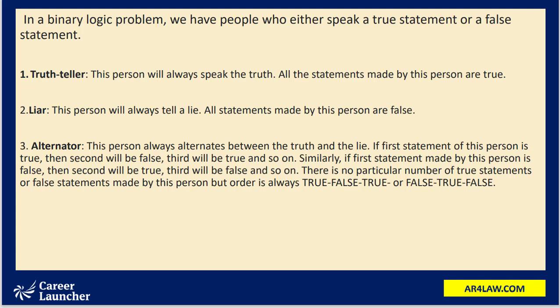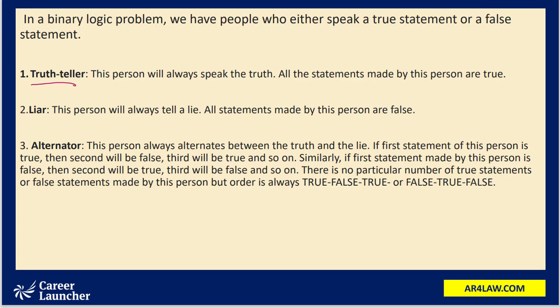The first kind of person is called a truth teller. This person will always speak the truth. All the statements made by this person should be true. The second kind of person is a liar. The liar will always lie. You cannot expect a true statement coming from a liar. If you know this particular person is a liar, then all the statements made by that person should be false. The third category of person is the alternator.